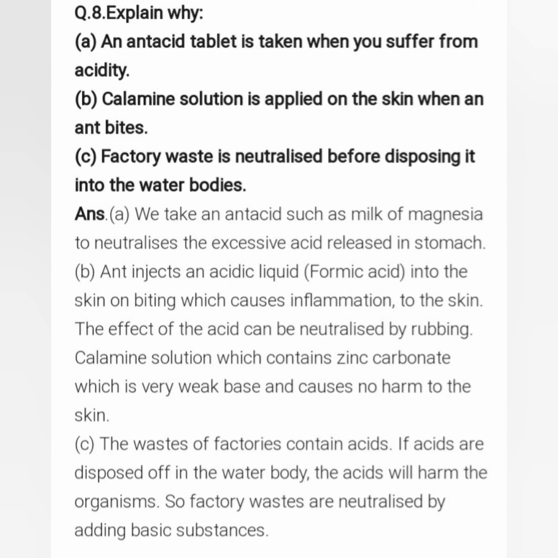What do we have to do? First we have to neutralize it. Okay, how? By adding a basic substance. If a basic substance is added to the acidic waste, what will happen? That water will become neutralized. Okay, so this is the answer of question 8.